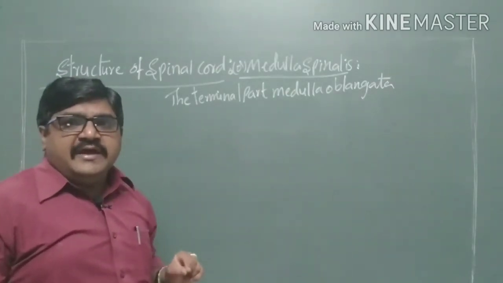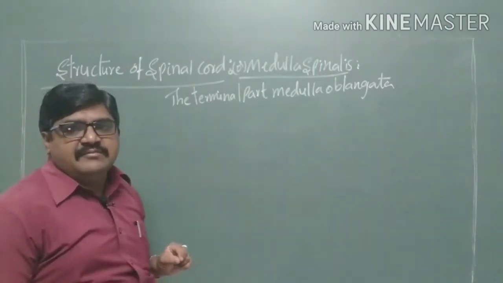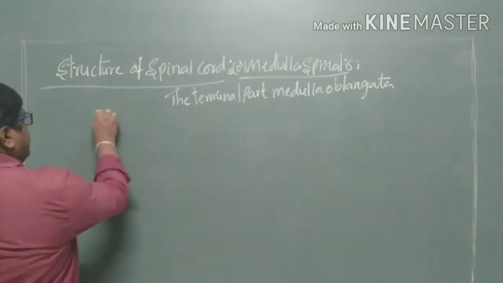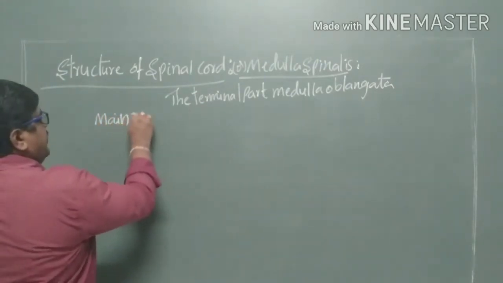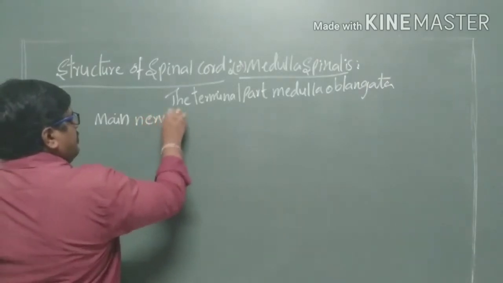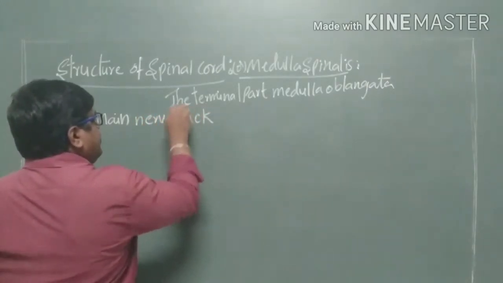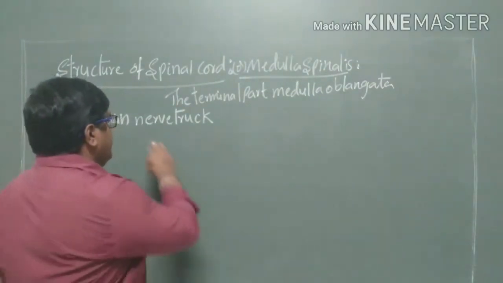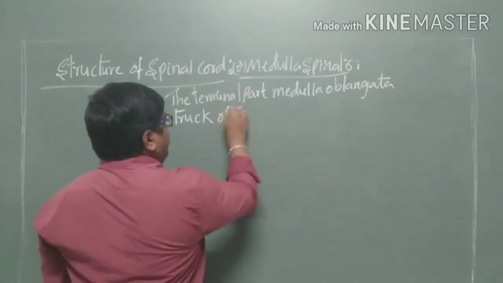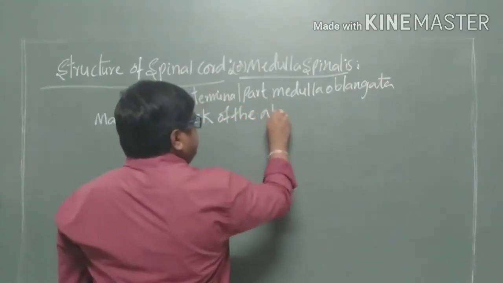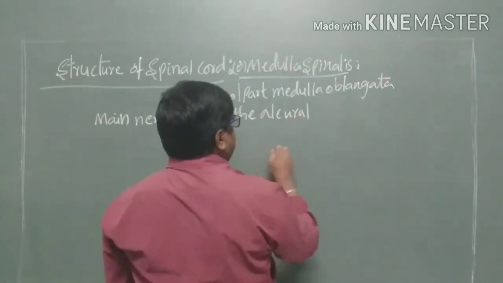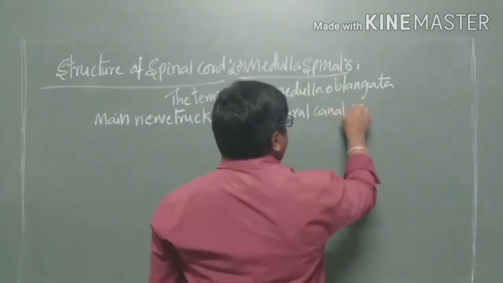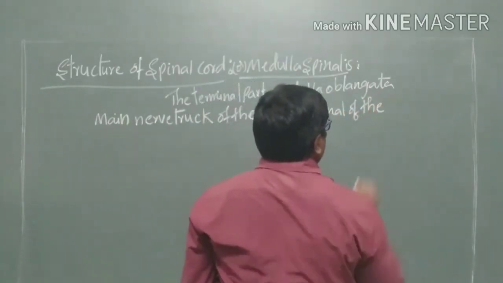The spinal cord is the main nerve trunk of the neural system, the neural canal of the vertebral column.